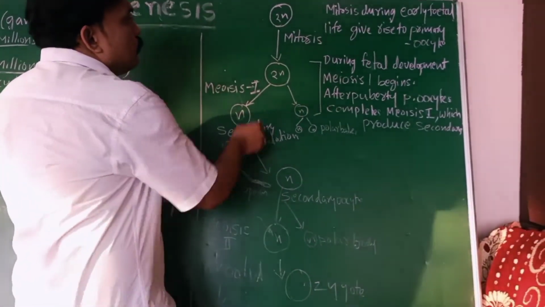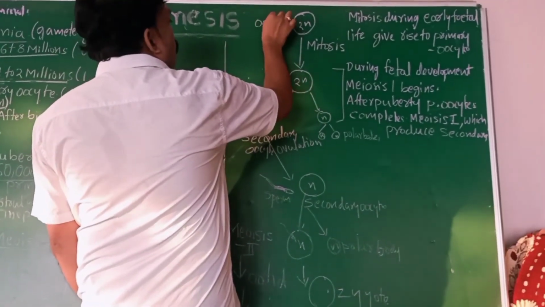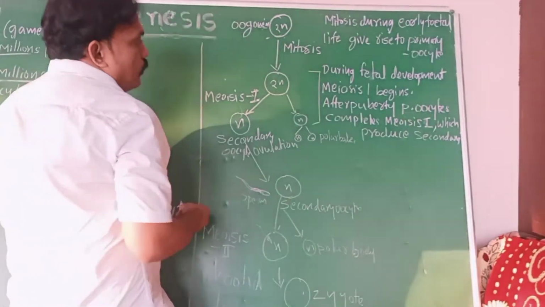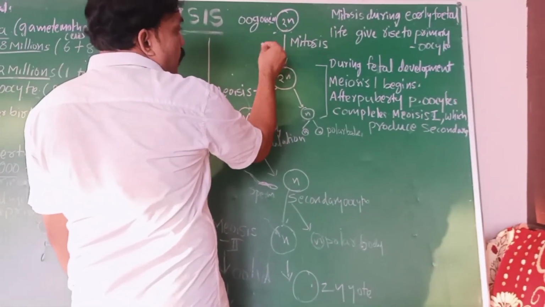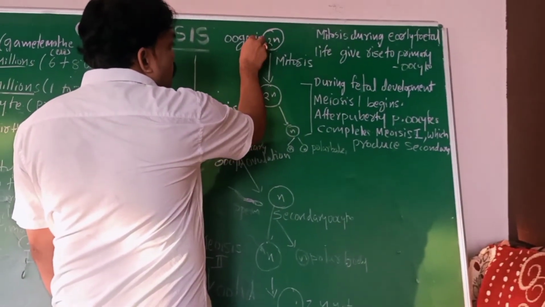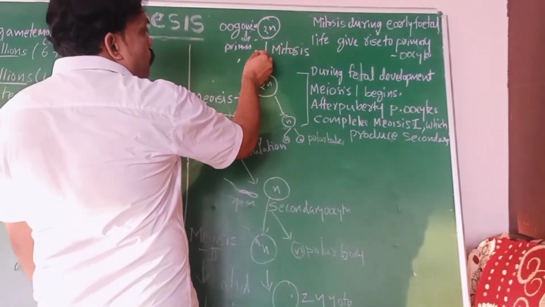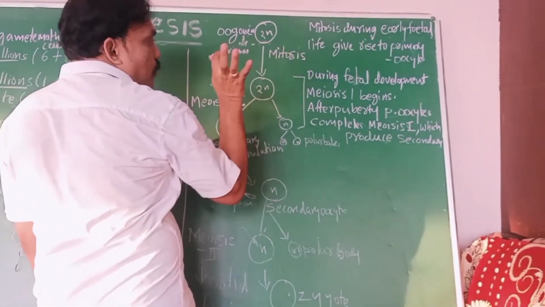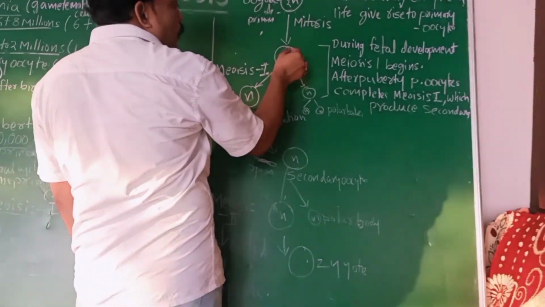Okay, if you observe, this is the oogonia. Oogonia are diploid in state. These oogonia are developed at the time of the fetus, when the fetus is developing. This oogonium changes into a primary oocyte. The primary oocyte, after mitosis, so many primary oocytes are formed in the ovarian follicles. In that, one primary oocyte goes on developing.